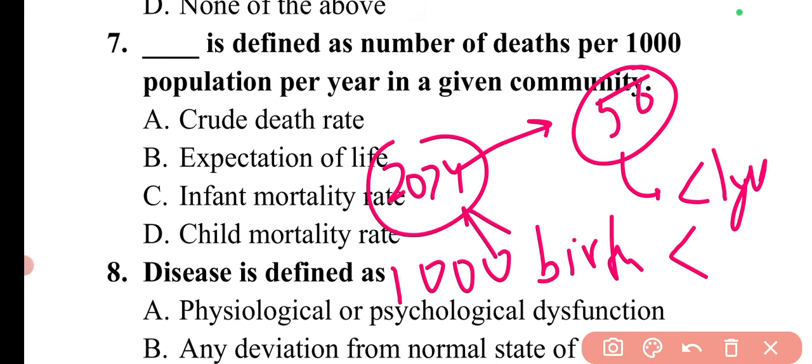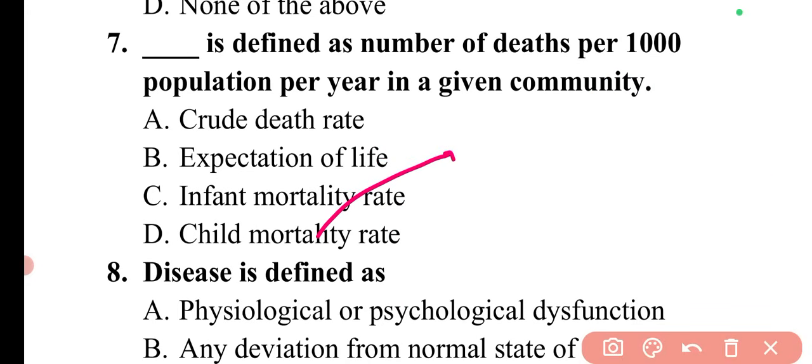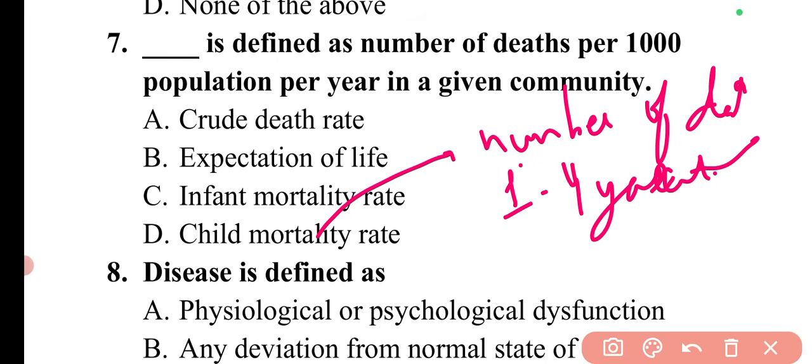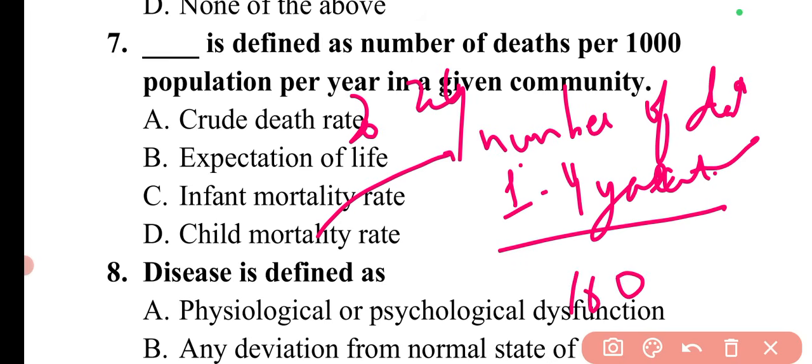So the ratio of these is known as the infant mortality rate simply. Then there is child mortality rate. Child mortality rate is defined as the number of deaths for the age group 1 to 4 years, the children in the age group 1 to 4 years in a given year, for example 2024, per 1000 children in that age group.